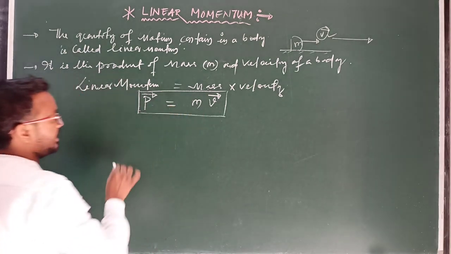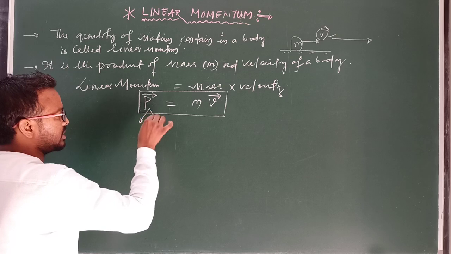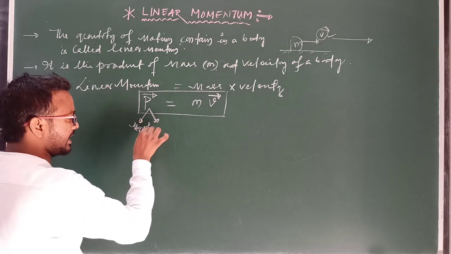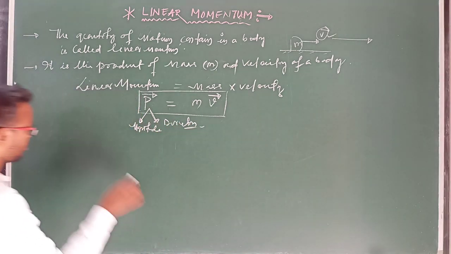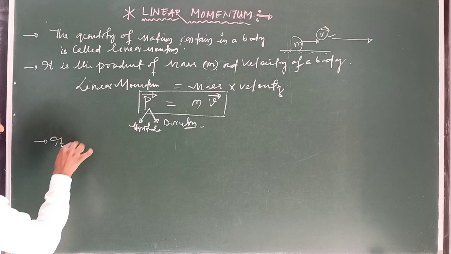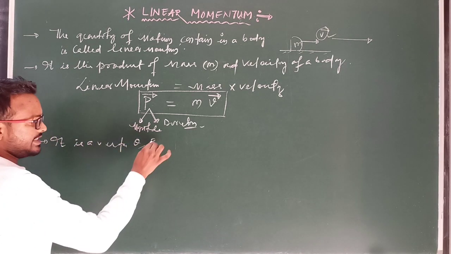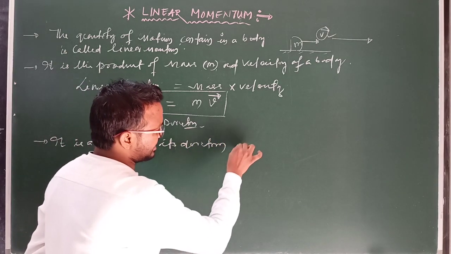So momentum possesses two quantities: first, it possesses magnitude, and second, it possesses direction. Clear?